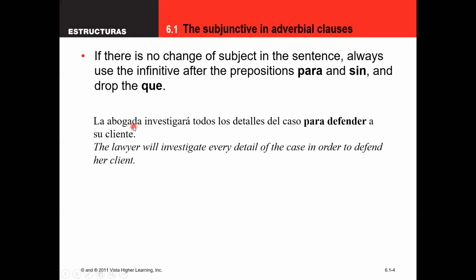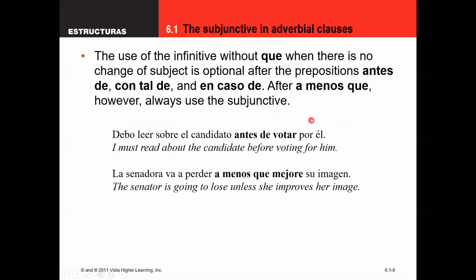If I change this and said that maybe the assistant is going to investigate all the details so that the lawyer defends her client. So the assistant was the subject of this clause and then the lawyer was the subject of this clause, then I would have to use a subjunctive. Para que defienda. Para que defienda in that subordinate clause because we had a change in subject. And the same thing holds true with sin. And again, antes de, technically, you could use either or, you could use the infinitive, or you could use the subjunctive.